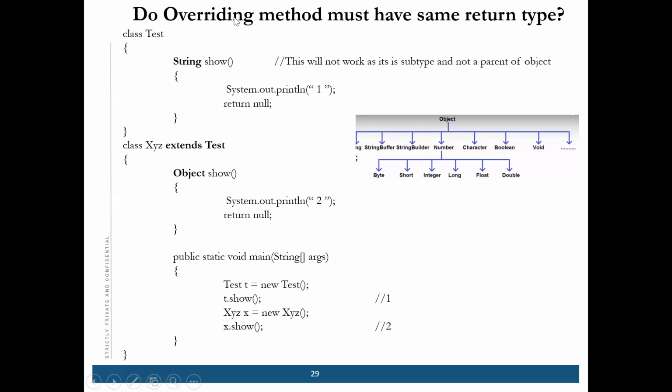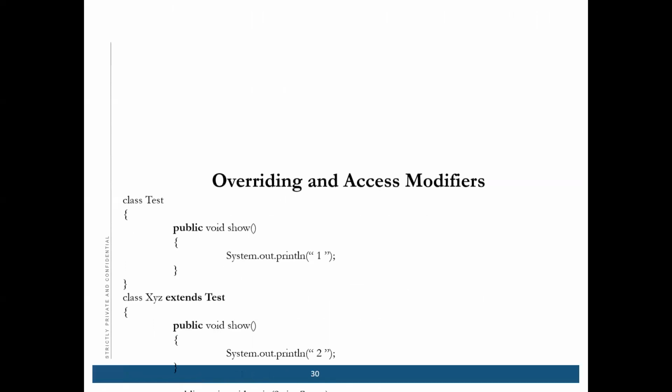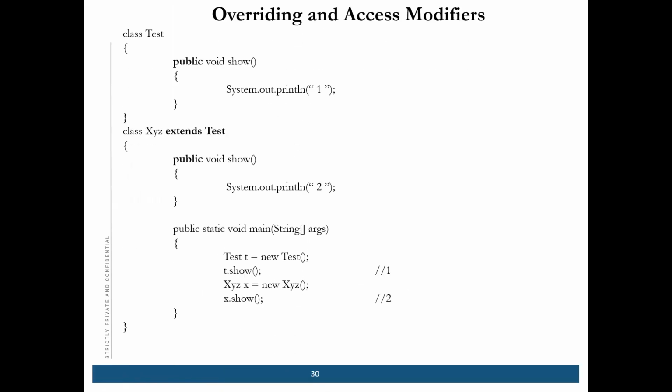Okay, the next thing is, does an overriding method must have the same return type? So the same thing, right? If it is a smaller return type, it will not work. If it is a bigger return type, it will work. Okay, so clear.